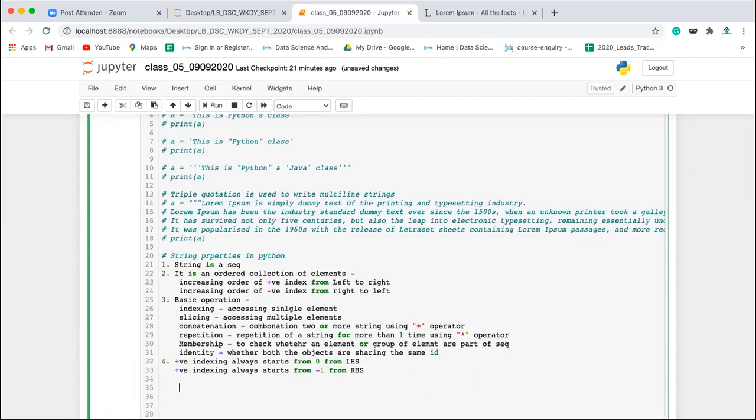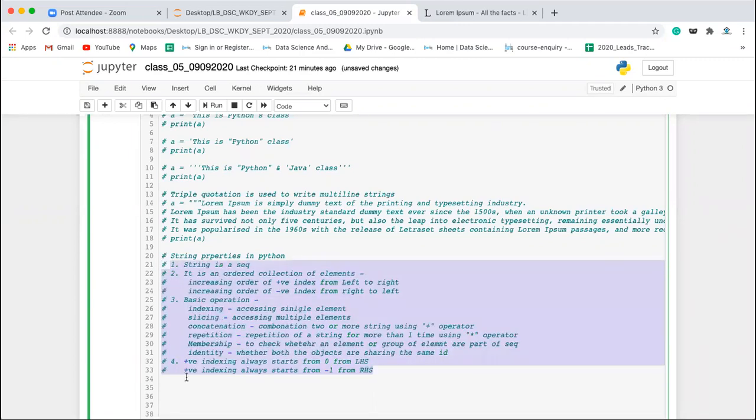So the basic operation we are going to learn now. Let's say we have... okay, there is one more operation, that is the len operation.